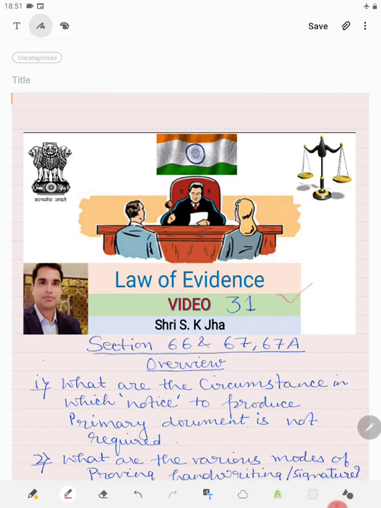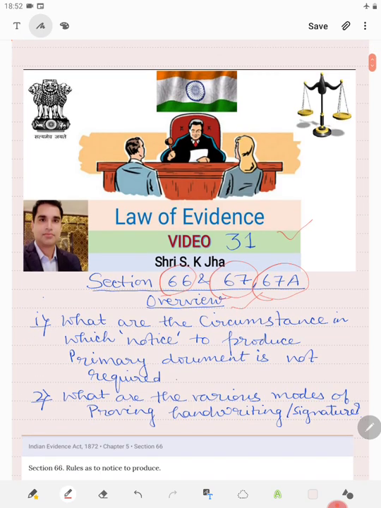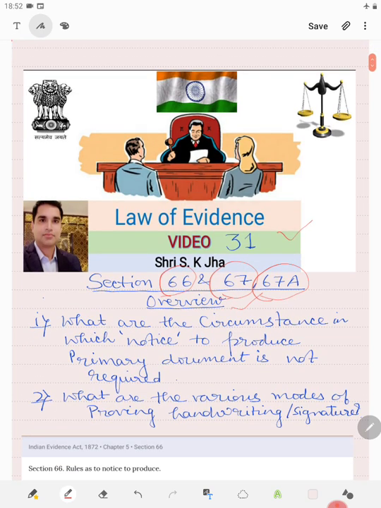And today we are going to read about Section 66, Section 67, and 67A of Indian Evidence Act. Let us have a brief overview as to what all we are going to read in it. So, one is what are the circumstances in which notice to produce primary document is not required?